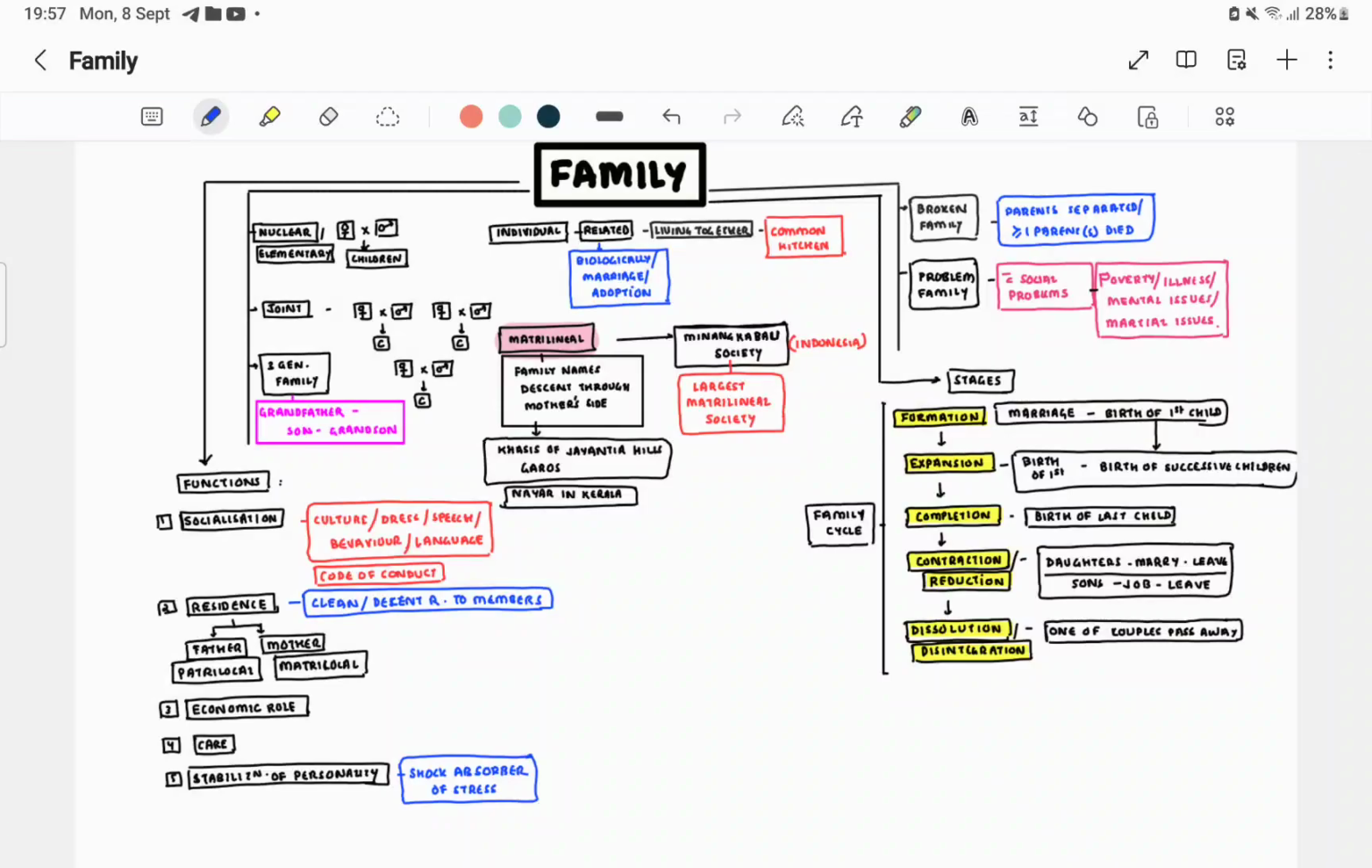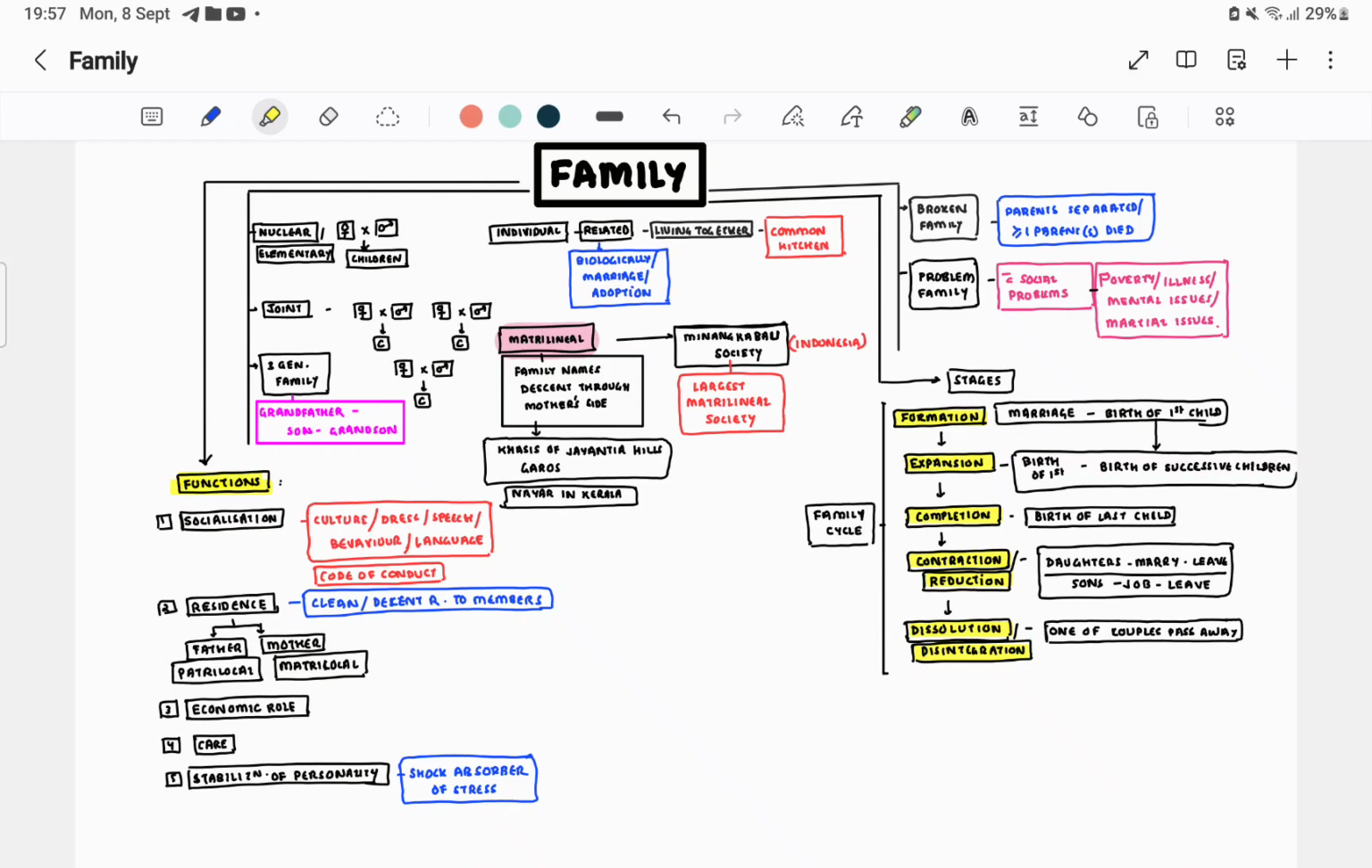You complete all the functions and the types of family, the formation of family, the definition of family, the family cycle. So let's meet in any other part, in any other discussion. Please do read the topic before the exam, since it is an important topic, right? So matrilineal, nuclear, elementary, joint, two generation, all of this, broken, problem, and stages you have to remember: formation, expansion, completion, contraction, dissolution, right?